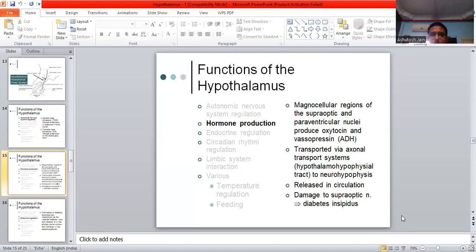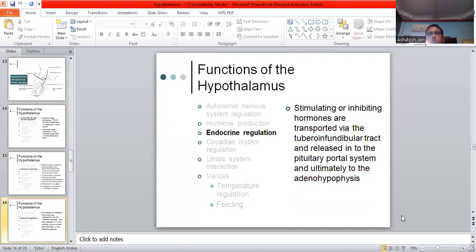Magnocellular regions of the supraoptic and paraventricular nuclei produce oxytocin and vasopressin. Vasopressin, as we all know, the other name is the antidiuretic hormone, transported by axonal transport systems to the neurohypophysis. Axonal transport systems come under the hypothalamo-hypophyseal tract, released in the circulation. If there is damage to the supraoptic nucleus, there arises a condition called diabetes insipidus.